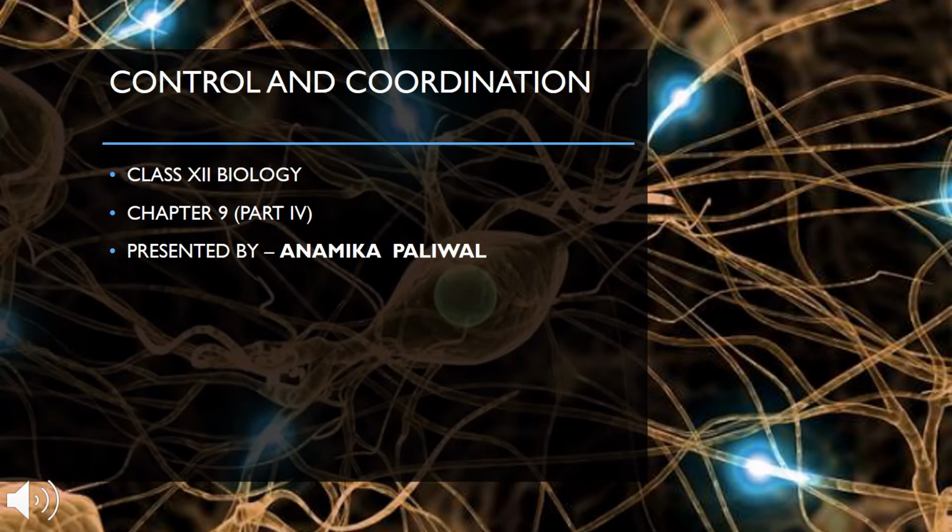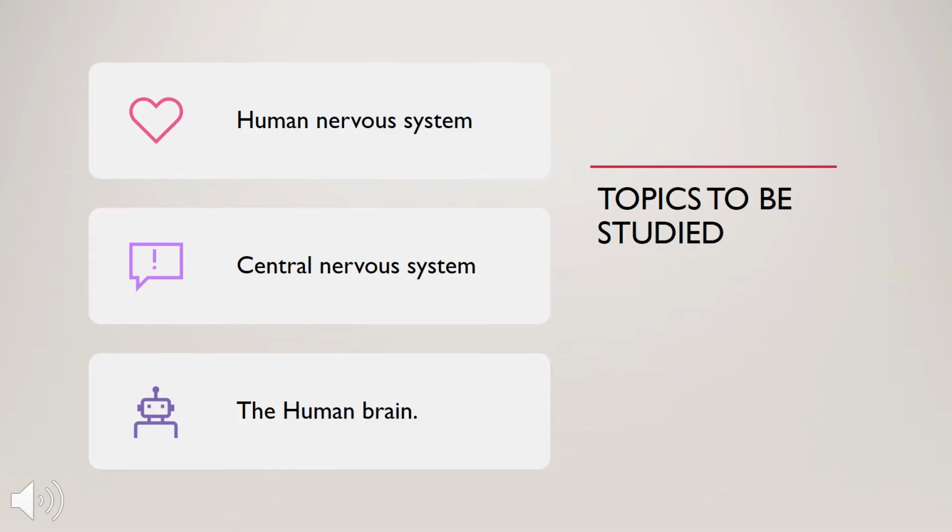Chapter 9 Control and Coordination. Today let us start with part 4 of the chapter. In my previous lecture of chapter 9, we have been studying the basic part of this chapter, that is the neuron. We have studied about impulse, and also the generation of the impulse. In today's lecture we will be starting with the human nervous system. We will also be dealing with the central nervous system, and we will be studying the human brain.